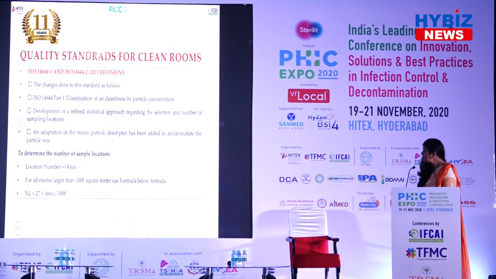To determine the sampling locations, we use a formula: locations equal to the square root of A, the area. For all rooms larger than 1000 square meters, it is 27 into area by 1000. You also have in ISO 14644-1 a table as a ready reference for how many sample locations have to be sampled for making the particle count.